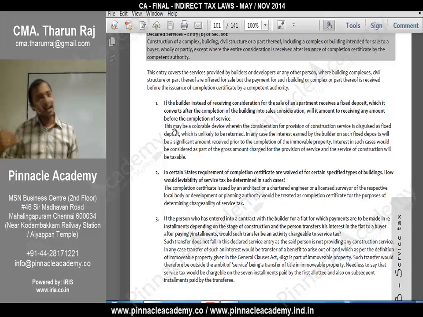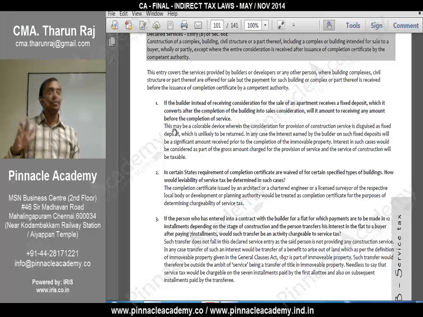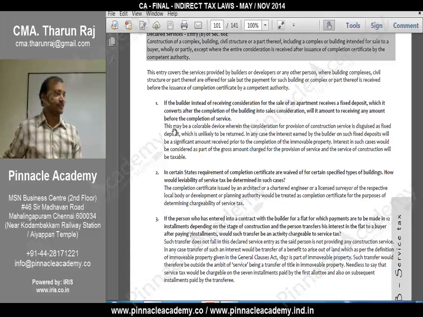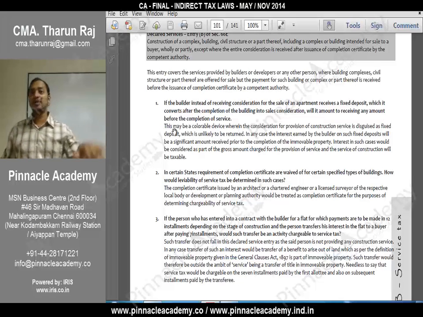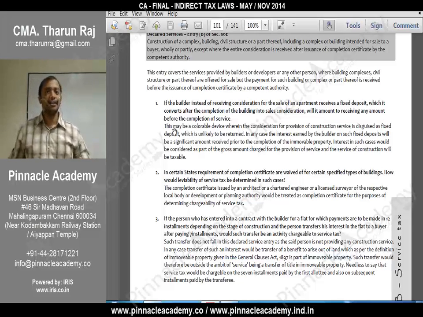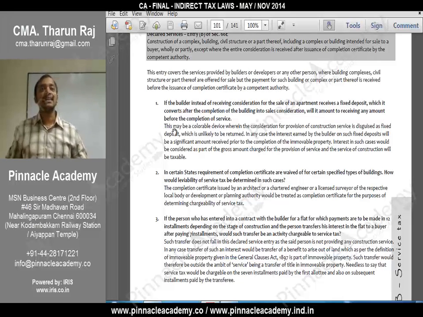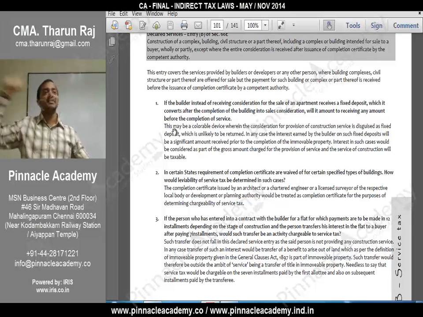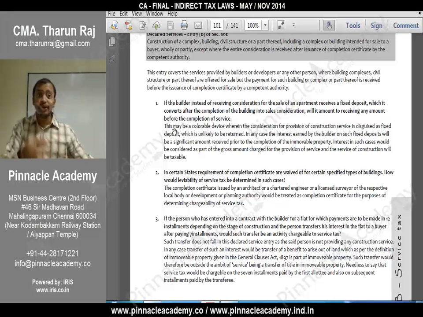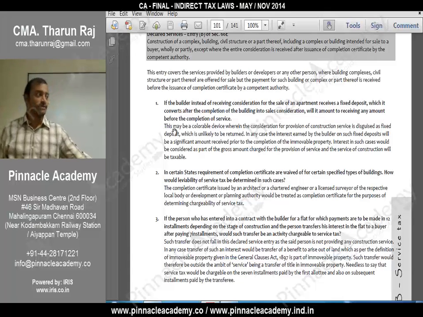And as and when I feel the building is completed, then I will convert this fixed deposit into sale consideration and I will pay my loan. Understood? Even some builders are doing this, and they have done this as and when this declared list came. No, the department is clearly saying this is a colorable device. The point here is consideration should not move from the service recipient to the service provider before completion. Okay.